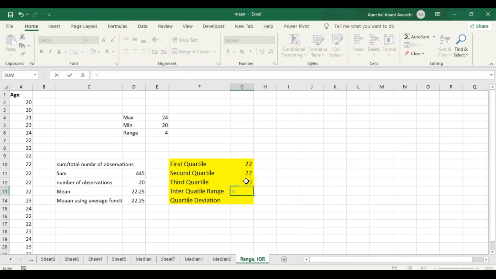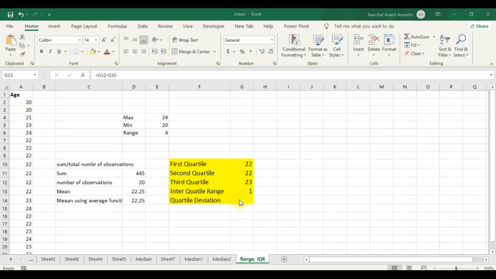I directly select the cell where I have computed the third quartile, minus the first quartile. This is how I can compute interquartile range. In this data set, the interquartile range is 1, which means the central 50% data lies within a range of 1 only.